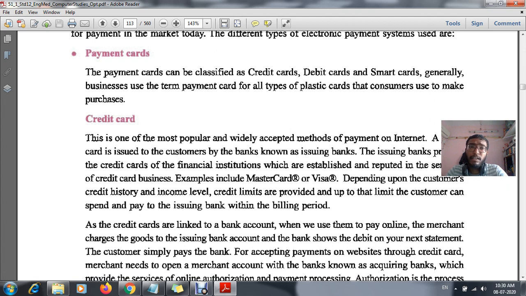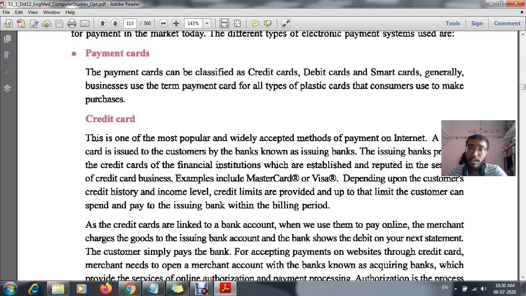But today's topic is payment cards, either debit card, credit card, or any other kinds of cards which we use for the payment process. Among them, the first one is the credit card. Now what do you mean by credit card? Actually we have seen many cards, but mainly we use ATM cards, and those ATM cards are known as debit cards.